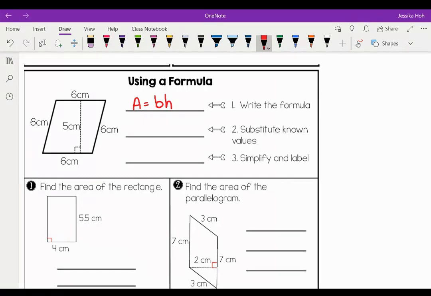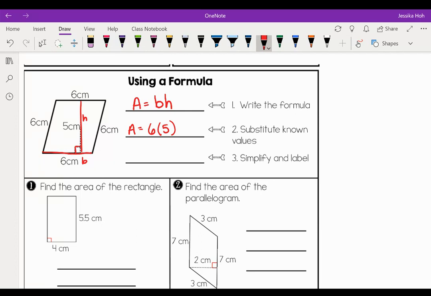So now we're going to substitute the known values. So in order to figure out B and H, here is my perpendicular line with the 90-degree angle. So this must be my height, and this is my base. So area equals base 6. I'm going to plug 6 in for base and 5 in for H. You can use parentheses, you can use the little dot as multiplication, your choice.